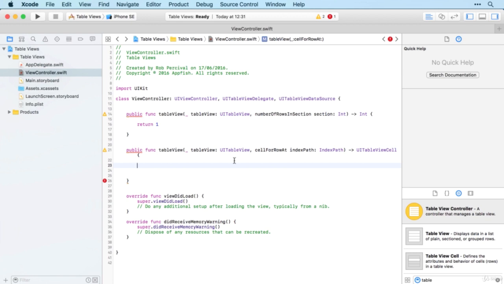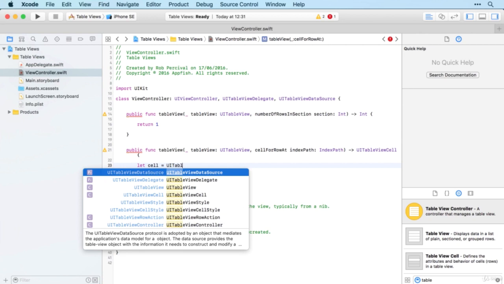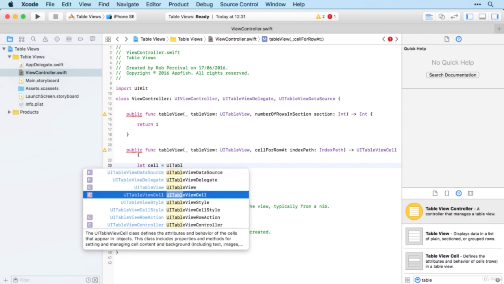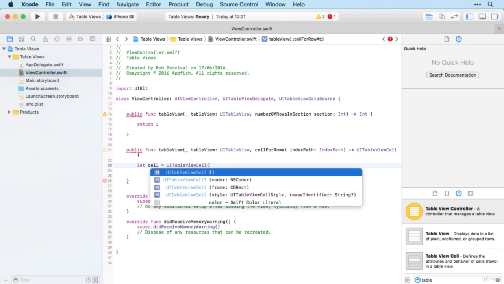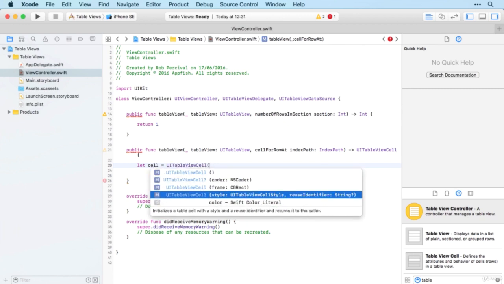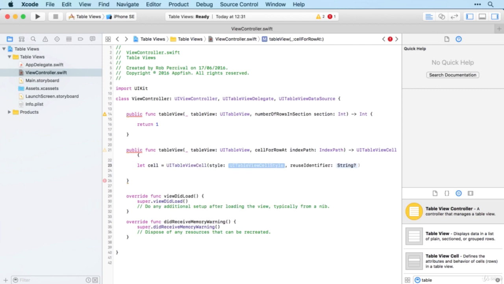So we're going to create a variable called cell, which is going to be equal to a UI table view cell. There it is. And a UI table view cell is usually defined at the bottom there with a style and a reuse identifier.